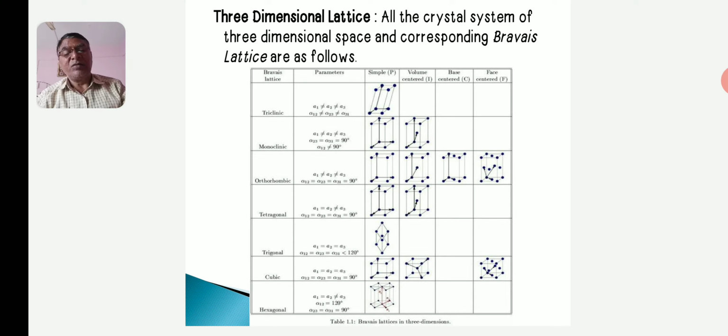After that, we can discuss the three-dimensional lattice. In three-dimensional lattice, all the crystal systems of three-dimensional space and corresponding Bravais lattices are as shown in the table.